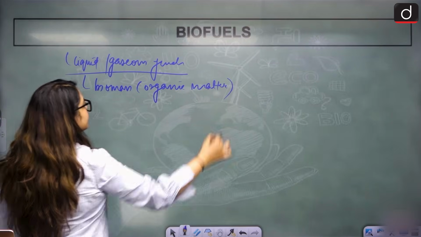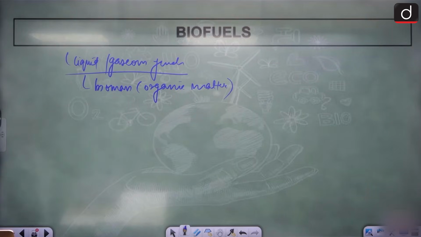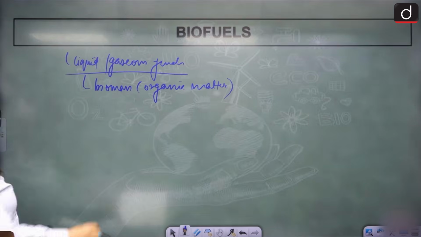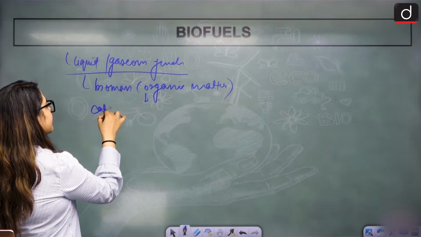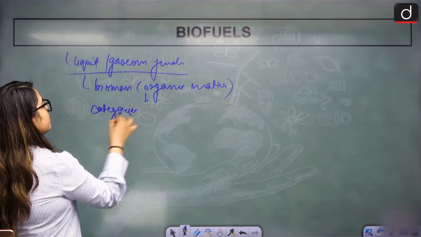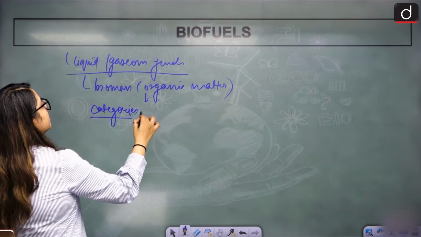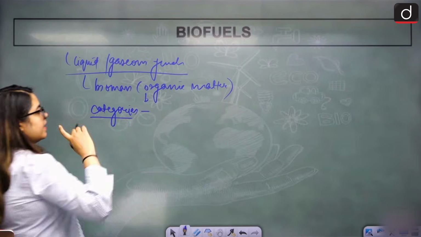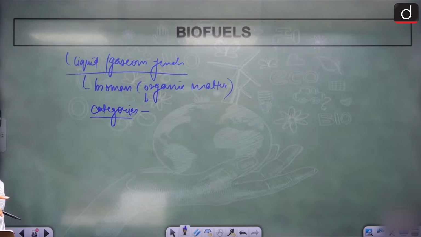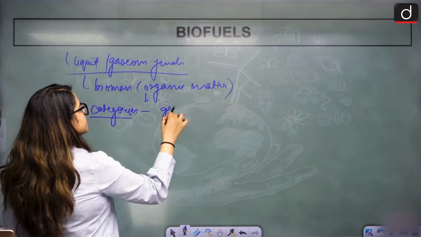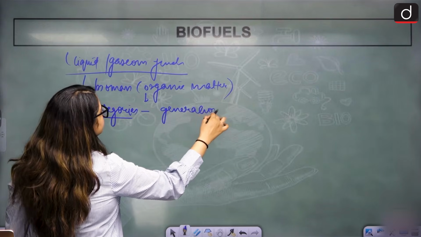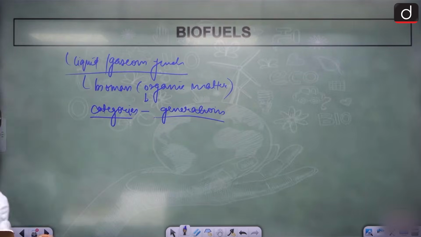Now they are categorized by generations. They are divided by generations depending on their purity, utility, etc.